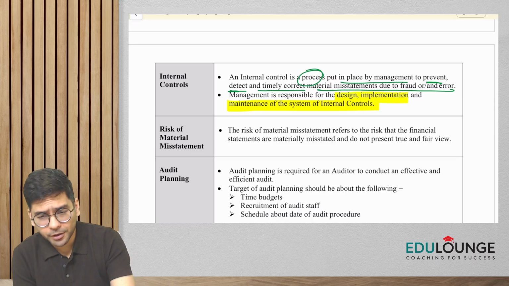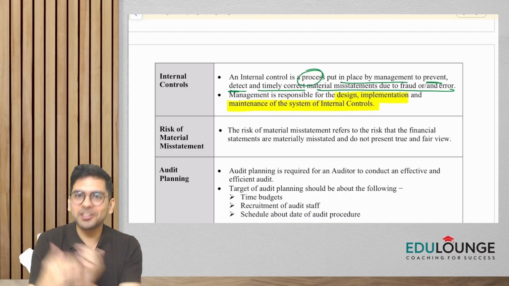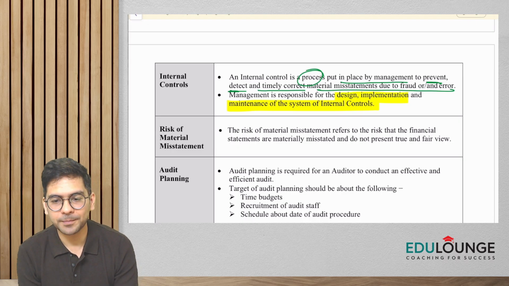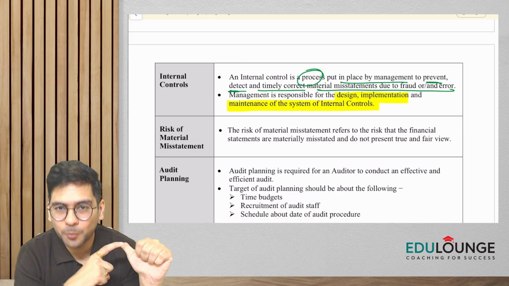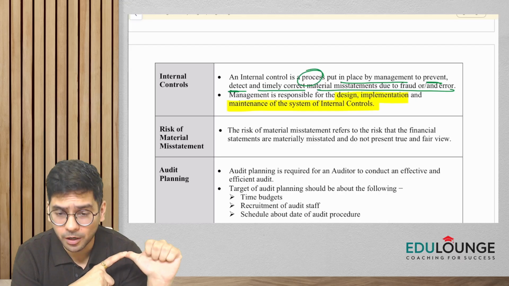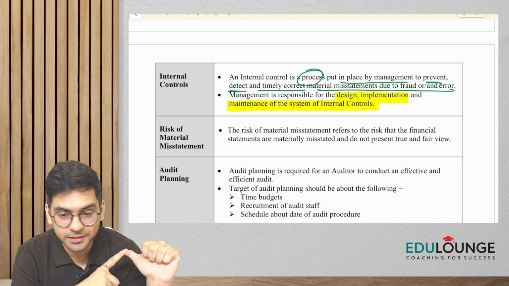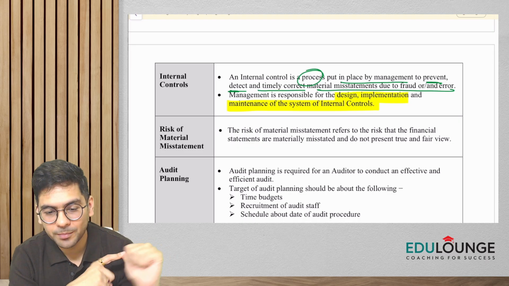It is not the auditor. What is the duty of the auditor, guys, with respect to internal controls? Can someone explain it? What is the responsibility of the auditor with respect to internal controls? Yes, please tell me. Okay, I'll give you options. I want you to participate. Is the auditor responsible for helping the management implement controls? Please answer, guys. Is he responsible for the design, implementation, and maintenance of internal controls?